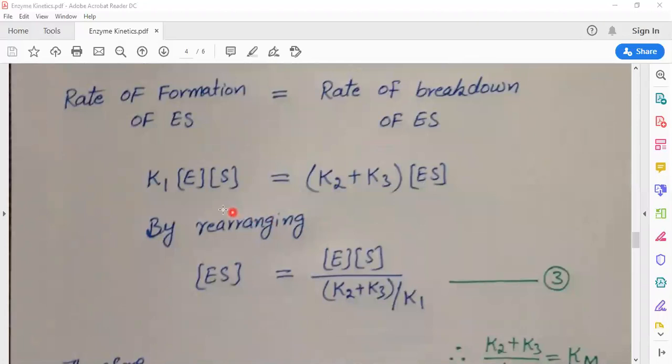By putting the values, K1 times enzyme concentration times substrate concentration will be equal to K2 plus K3 times enzyme substrate concentration. By rearranging, the enzyme substrate concentration becomes equal to enzyme concentration times substrate concentration divided by K2 plus K3 divided by K1.